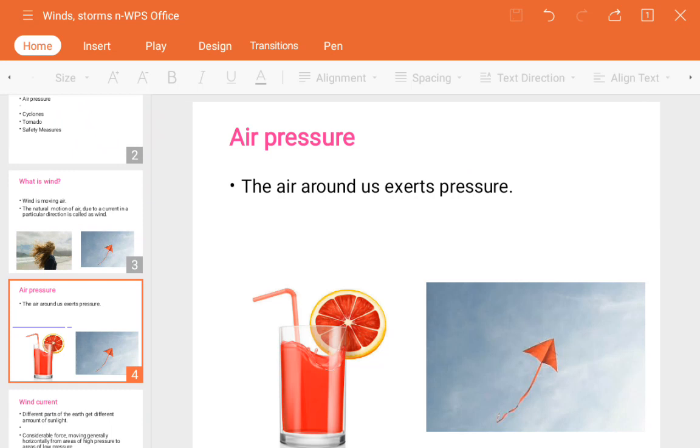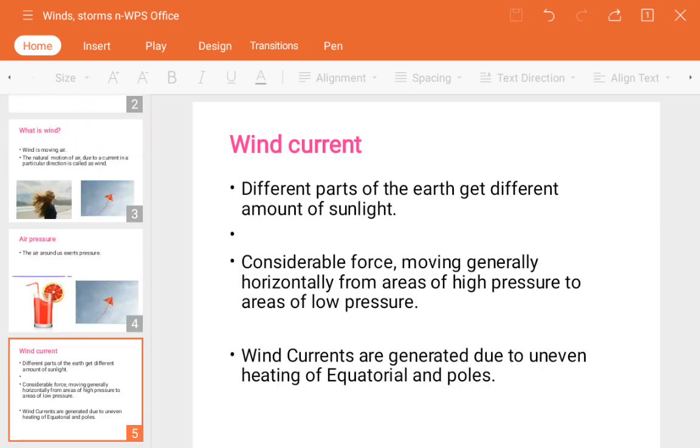So next is how the generation of wind currents takes place. Actually, we are seeing what a current is here. See guys, different parts of the earth get a different amount of sunlight. In some previous chapters we have learned that the earth has a position and parts, it has an equator and the poles.